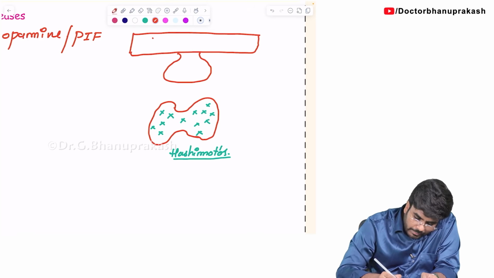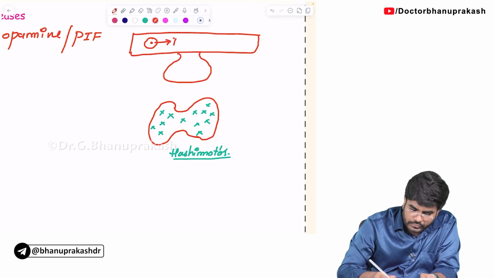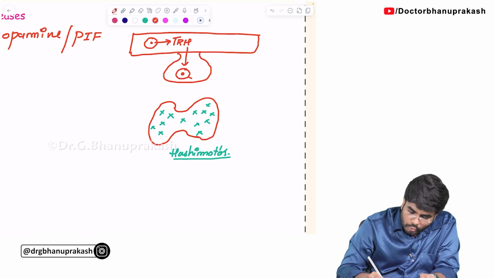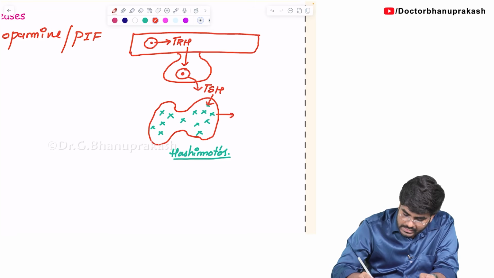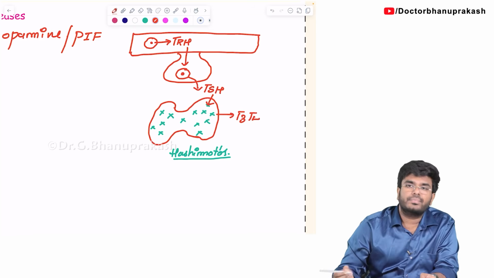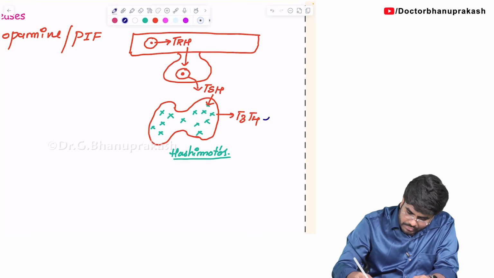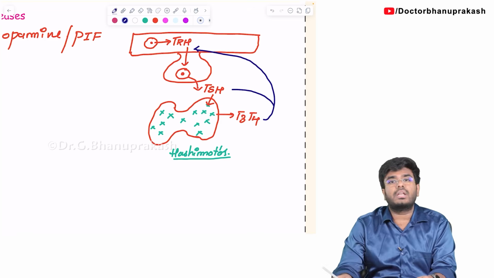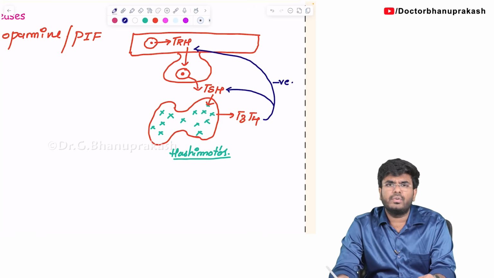But let me tell you what is normal. Normally, there is a nucleus in the hypothalamus. The nucleus will produce a hormone called TRH. The TRH will come and act on the thyrotropes in the anterior pituitary. Now the thyrotropes will produce the TSH, and TSH will stimulate the thyroid gland to release T3 and T4. Once T3 and T4 are produced, they will give negative feedback to the hypothalamus and the pituitary gland, not to release the TRH and TSH. Negative feedback.